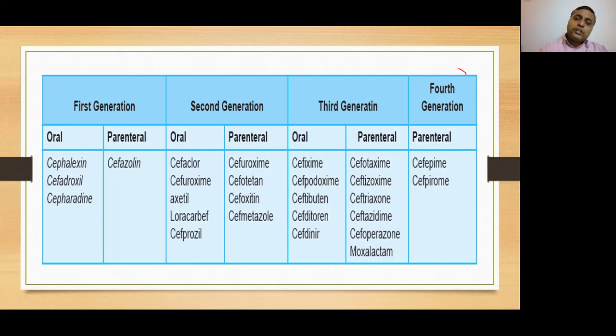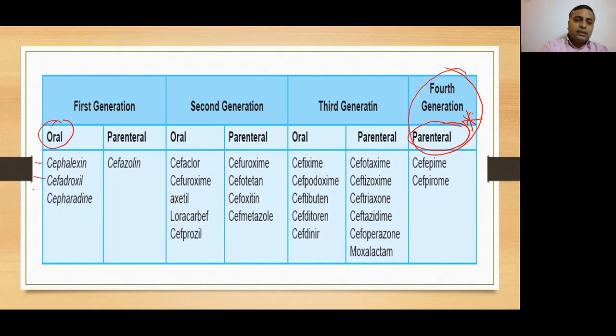But fourth generation can only be given through parenteral route. You have to remember this very important thing, that first, second and third generation cephalosporins, some of them are given through oral route, some of them are given through parenteral route, but the fourth generation is given only through your parenteral route. Clear?